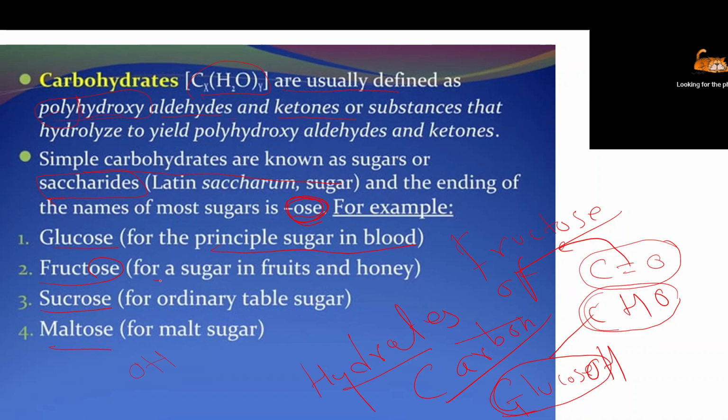Fructose is very sweet in taste. It is found more in fruits, as we discussed, and in honey also it is mainly found. Sucrose is the ordinary table sugar we add in tea and coffee, mainly prepared from sugar cane. Maltose is malt sugar, that is also there.